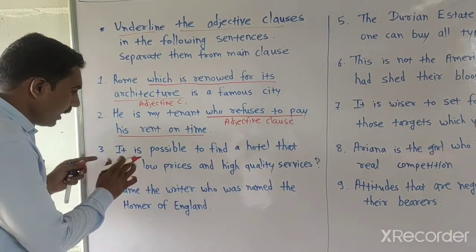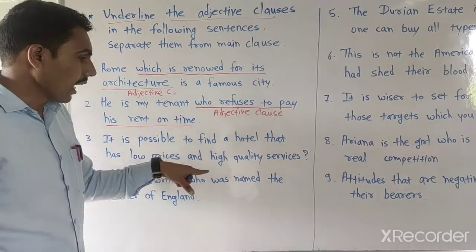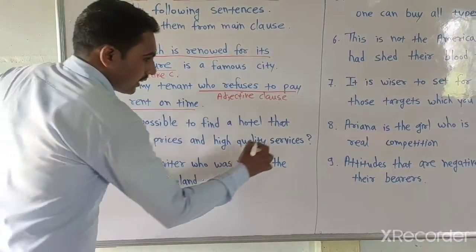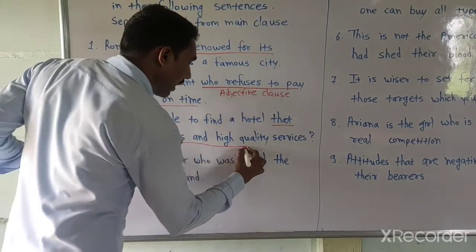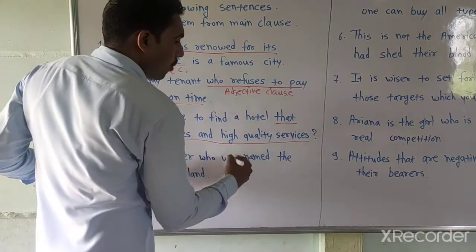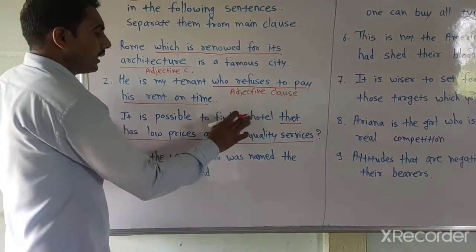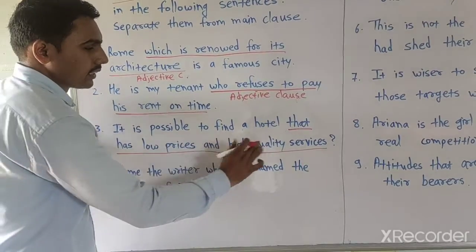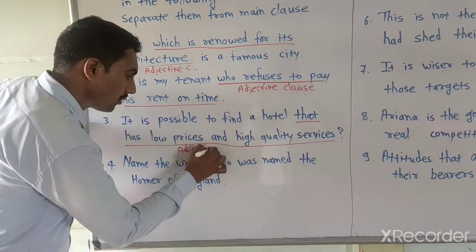Okay, next: it is possible to find a hotel that has low prices and high quality service. In this example, we can easily understand: that has low prices and high quality service is an adjective clause because it gives more information about the noun hotel. Hotel is a noun and it gives more information, that has low prices and high quality services, and so it is an adjective clause.